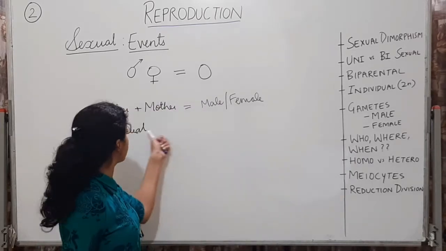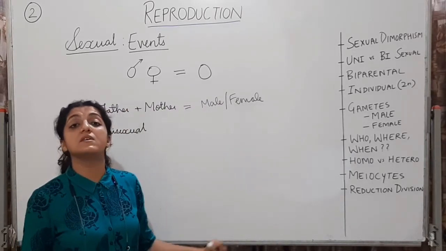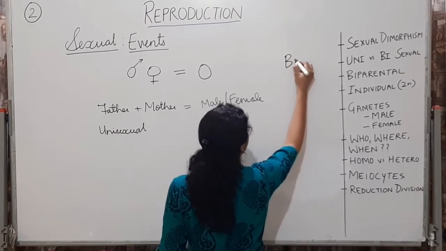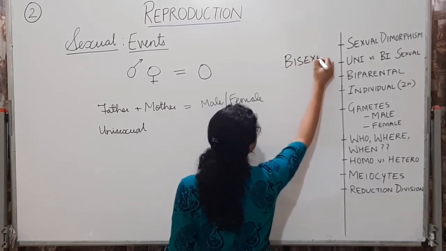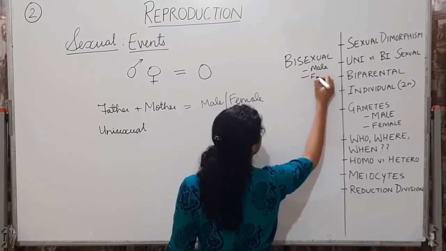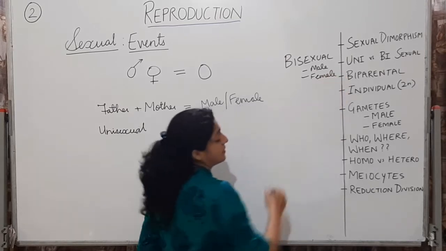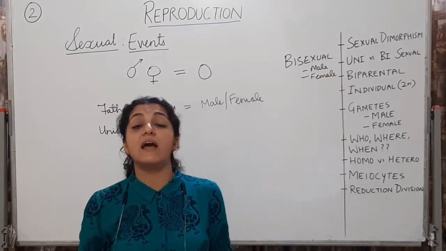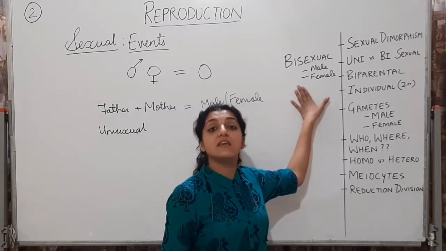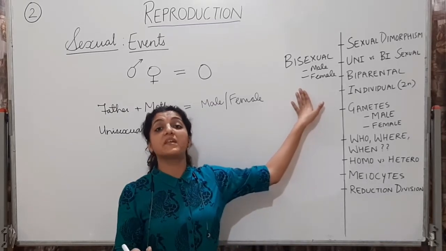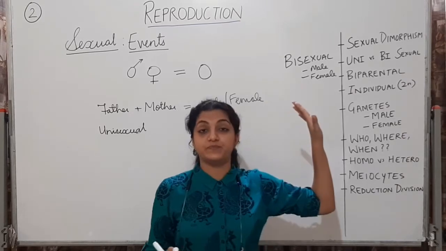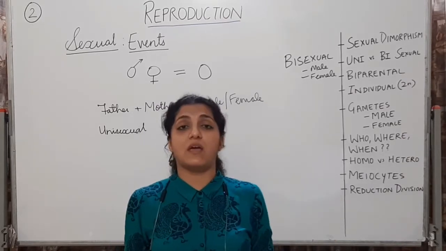Contrary to unisexual organisms, you have bisexual organisms, in which both the male and the female gonads are present. Such bisexual organisms include the tapeworm, the leech, the sponges and the earthworm, where there is only one individual.